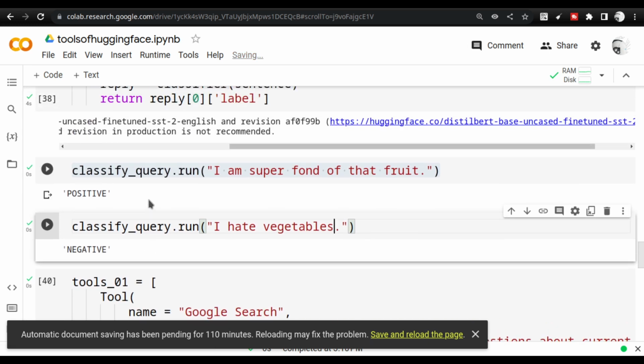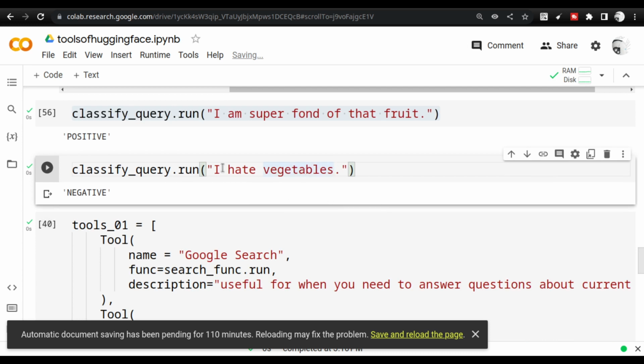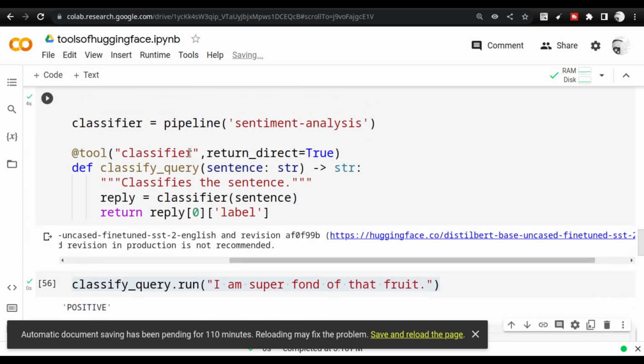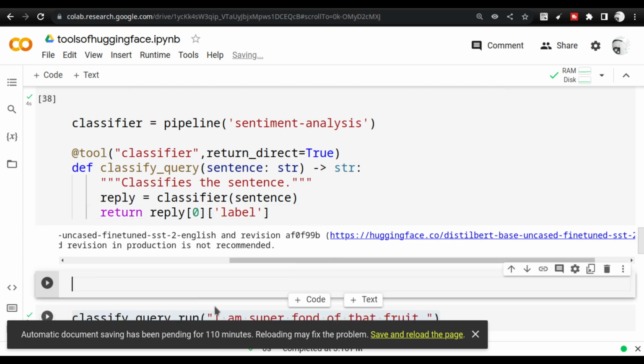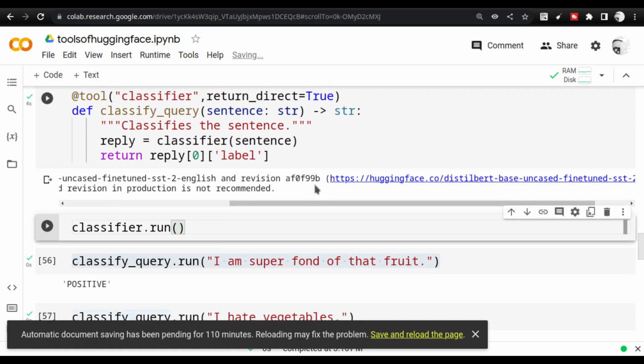It is a simple thing, right? Now, if you try to execute this classifier alone, let me show you. The LangChain ecosystem and the large language models, when they work together, work on prompts.